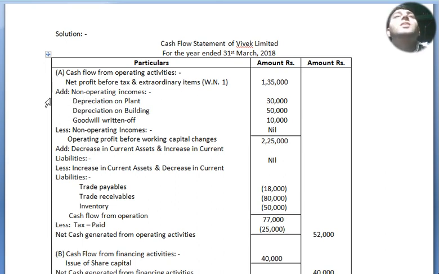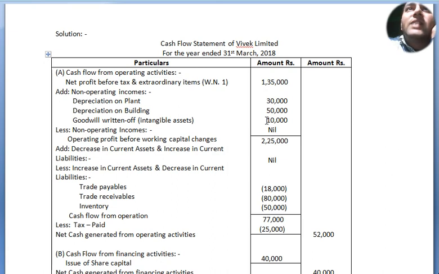Alright. Add non-operating expenses. Depreciation on plant 30,000. Depreciation on building 50,000. And from balance sheet intangible assets, goodwill written off. Before it was 30,000, now it is 20,000, so 10,000 has just been written off.